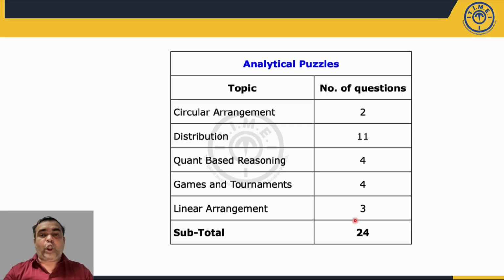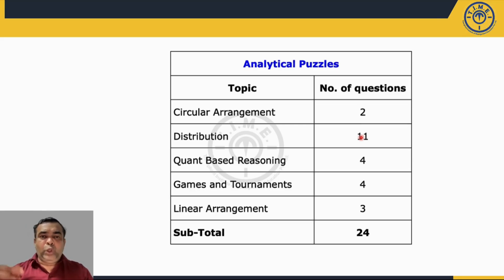The games and tournament set was very difficult. There was also a distribution set, total 11 questions on distribution, but there were 5 individual questions and one set. That one set on distribution was difficult. If people had spent time, they may not have got the answer in that limited time period. So the good strategy would have been to attempt those linear arrangement questions, circular arrangement questions, condition based reasoning questions, and some individual questions from the distributions part. So out of 24, a good attempt would have been around 11 questions.